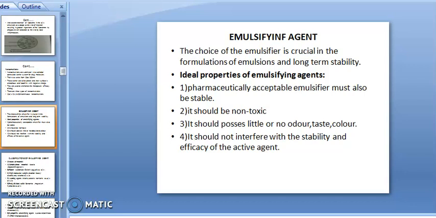It should be non-toxic, with no toxicity produced by drug-to-drug interaction in your emulsion or in your patient. It should possess little or no odor, taste and color, which may affect your emulsion. It should not interfere with the stability and efficacy of the active agent.